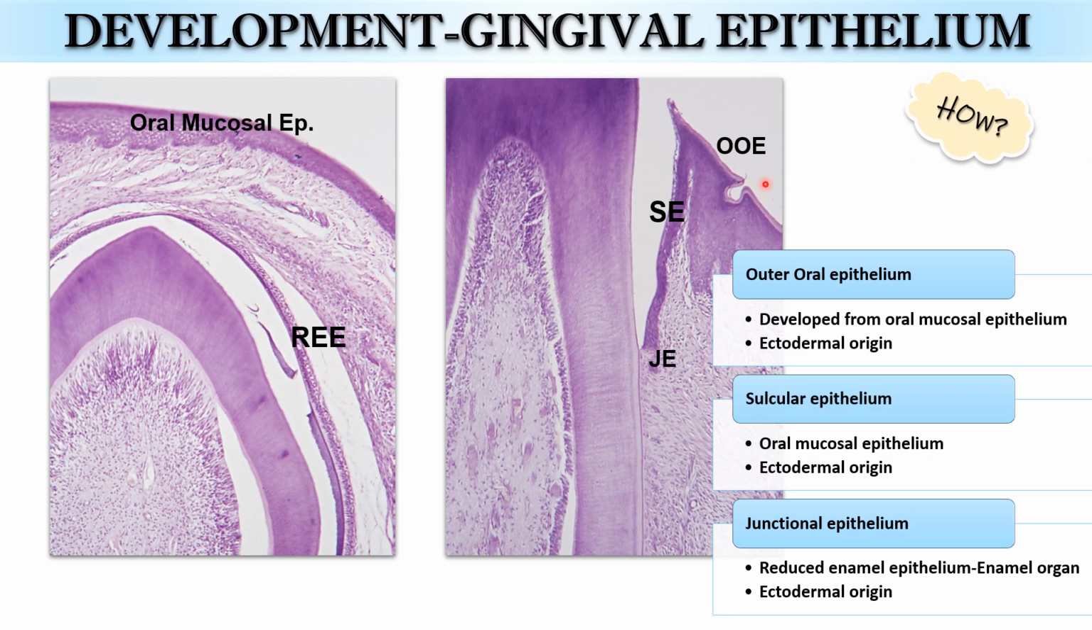Now let's see how these structures are formed. From the oral mucosal epithelium, the outer oral epithelium and the sulcular epithelium of the gingiva are formed, whereas the junctional epithelium is the derivative of the reduced enamel epithelium.